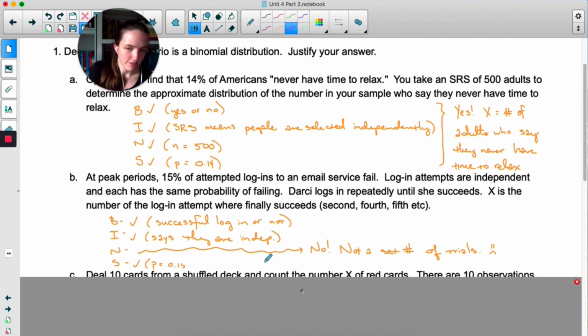Okay, for the second one, this one is no. We have a typo, first of all. We have all the conditions met except the number of trials. There is no set number of trials because Darcy is just logging in until she succeeds. So typically if you see the word until, that's not going to be a binomial distribution because she's doing something until she sees success. She's not saying, I'm going to log in 10 times and see how many times I get it right.